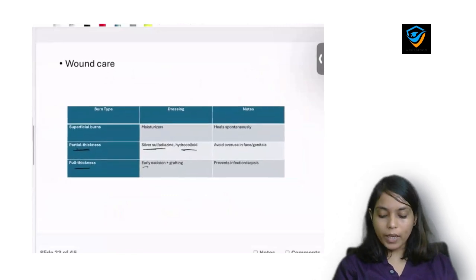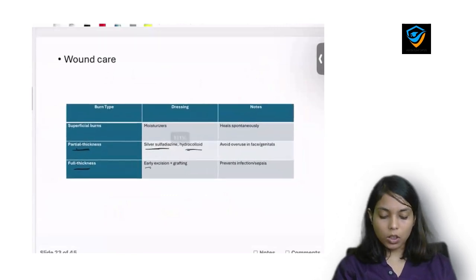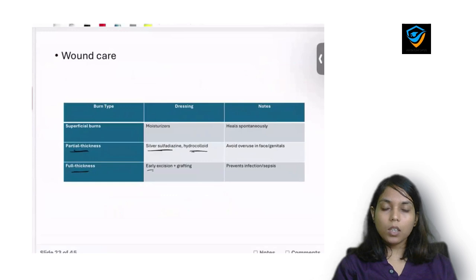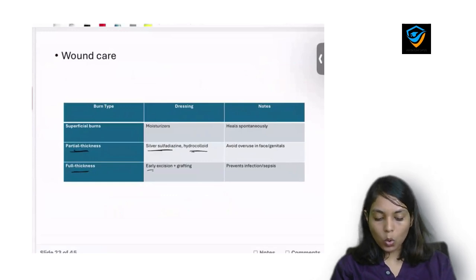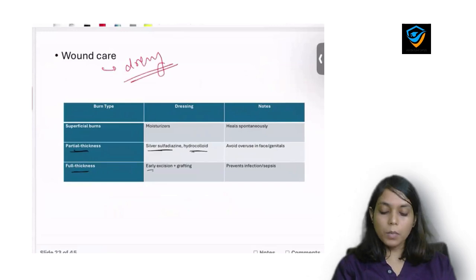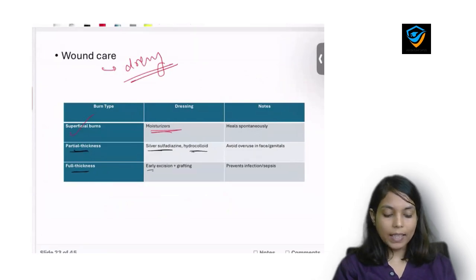Now how to take care of the wound in a burn patient? There are different methods to do dressing in burn patients. If the patient has a superficial burn, you just apply moisturizer. There is no need of dressing as such, because it heals spontaneously.